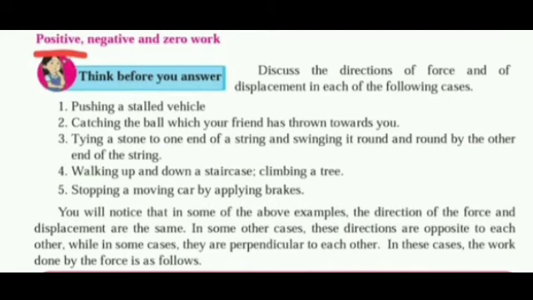When the force and the displacement are in the same direction, the work done by the force is positive. Second, when the force and the displacement are in the opposite direction, the work done by the force is negative. Third, when the applied force does not cause any displacement, or when the force and the displacement are perpendicular to each other, the work done by the force is 0.